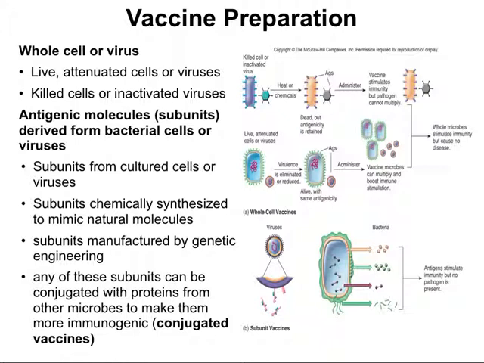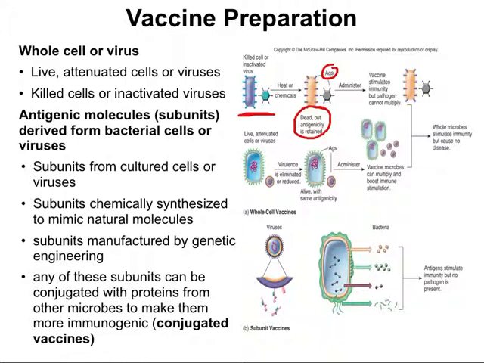In the first example here, we have the killed cell inactivated virus route. Heat or chemicals are used to kill that virus. Here we have a bacteria that's dead, and because viruses are not ever really living, we call them inactivated. But they still have antigenicity because they have antigen labels on their surfaces. When we administer these to an individual, the vaccine stimulates immunity, but the pathogen cannot multiply.